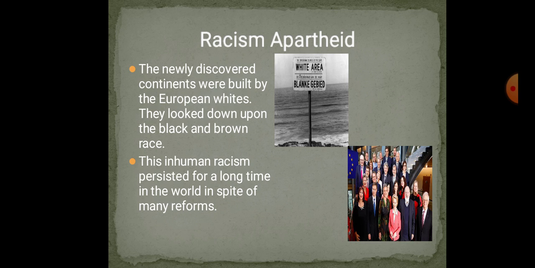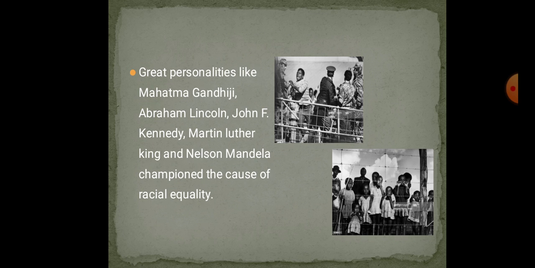South Africa and Rhodesia in Africa struggled against apartheid for a long time. And Nelson Mandela took the lead to eradicate the apartheid policy. Great personalities like Mahatma Gandhi, Abraham Lincoln, John F. Kennedy, Martin Luther King, and Nelson Mandela championed the cause of racial equality.